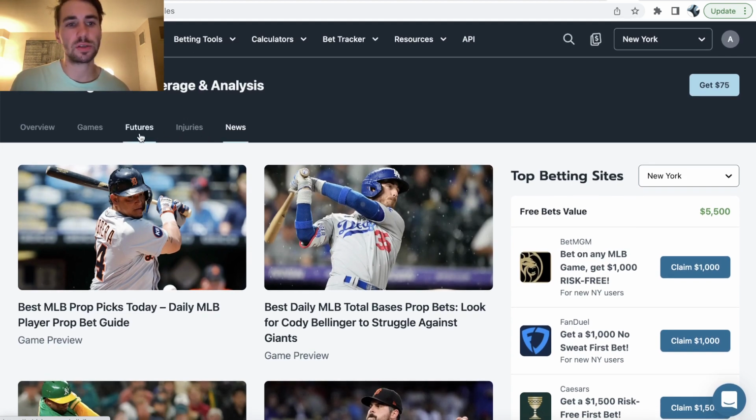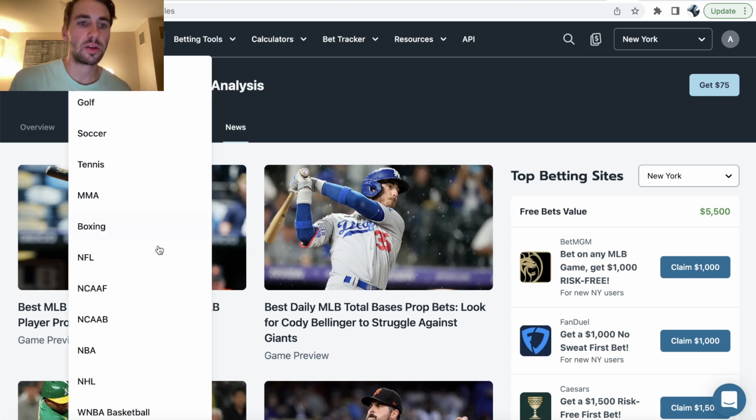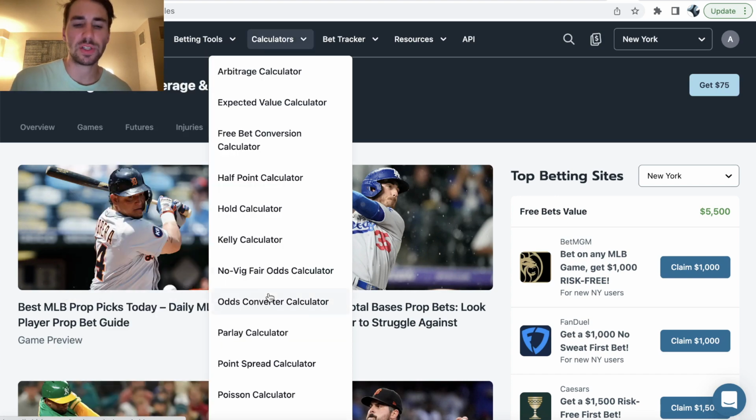We have futures, so betting on futures, and that's about it. So if you want to stay up to date with injury alerts, we have injury alerts now completely available. You can opt in with your email. It's free. Whenever a player gets injured in real time, you can get an email. And obviously injuries lead to line movements. So those are the things on the odds pages.